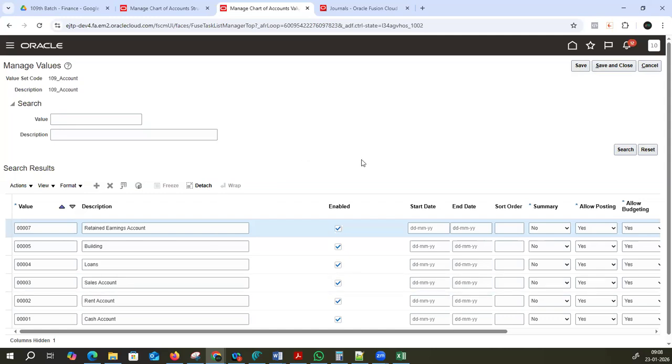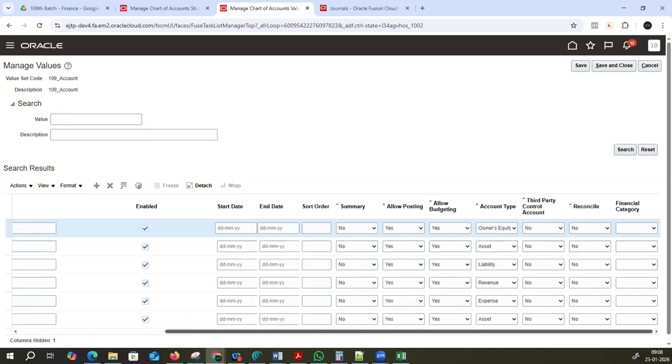Don't worry, that will come back. That is the yearly end process. We do it only one time. For that, the retained earnings account will be used, and that is tagged to the owner's equity account. Okay. Save this, save and close this.